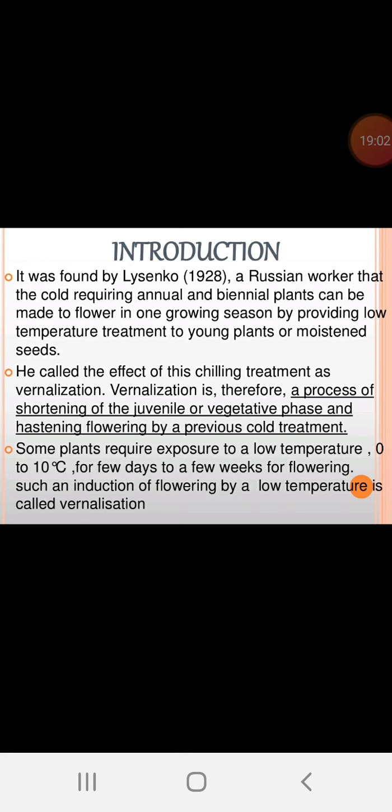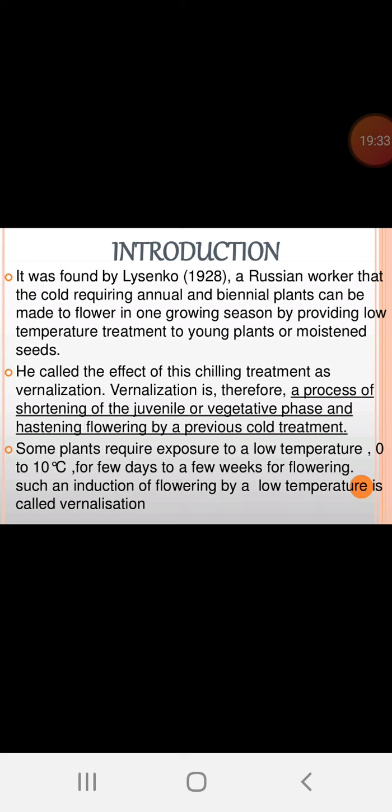See, usually what happens in the plant body, when we sow the seeds in the month of June, they have to be exposed to the low temperature in the month of December, then only they flower after January. So, for example, in artificial conditions, if it is not exposed to the low temperature, if you give bright sunlight or the normal optimum temperature, they never flower, because they are not exposed to the low temperature.